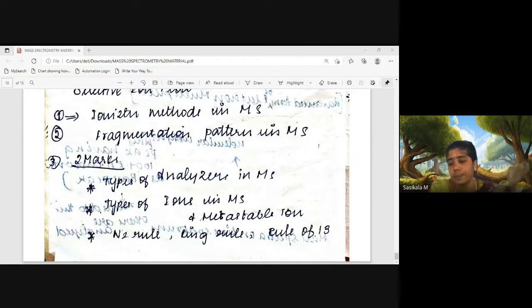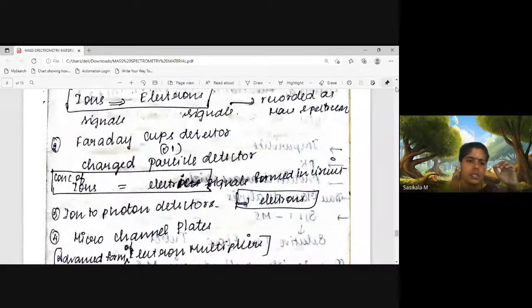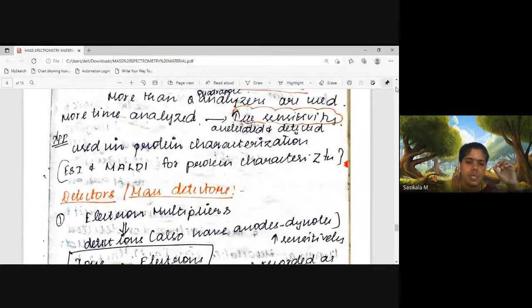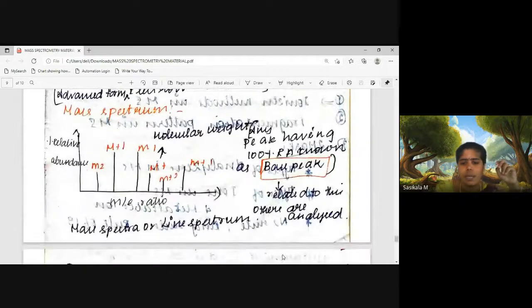And then what is next? Detectors. What are the detectors? In order to detect ions: ion to photon detectors, electron multipliers, charged particle detectors. These are all the detectors used in mass spectrometry. Faraday cup detector, electron multipliers, charged particle detector, ion to photon detector, microchannel plates. Okay, with this, I am completing mass spectrometry.